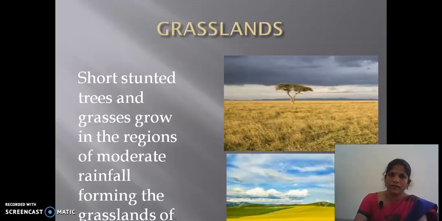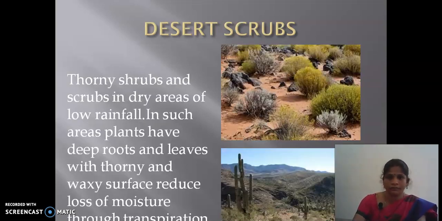Then next, grasslands. Grasslands are where grasses grow very well in areas of moderate temperature. So we say that is temperate grasslands. Temperate means the area which receives medium temperature, not heavy cold or high heat.